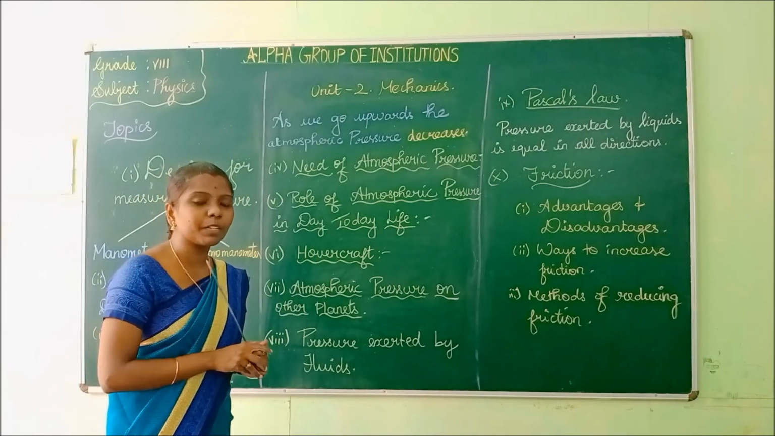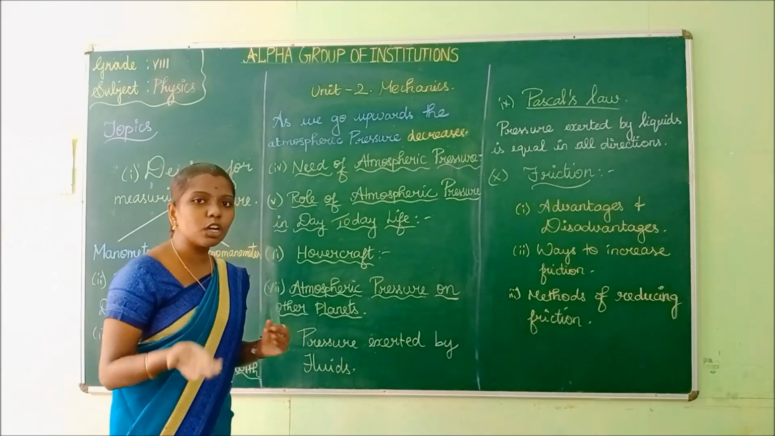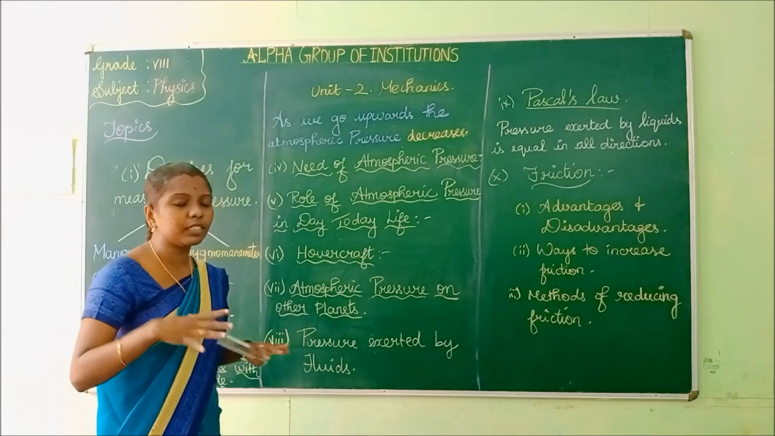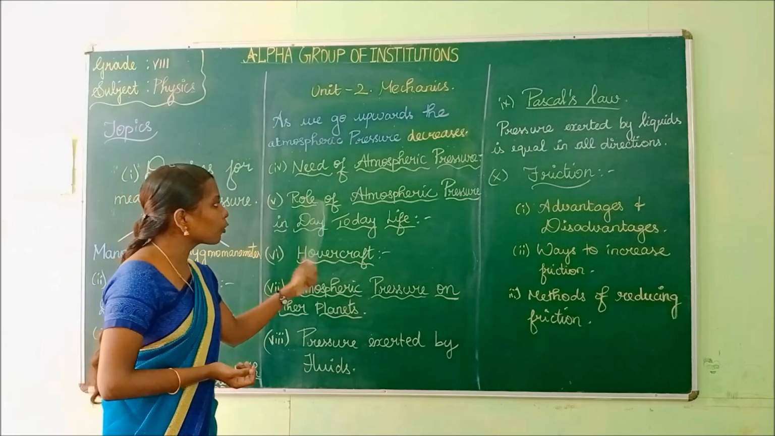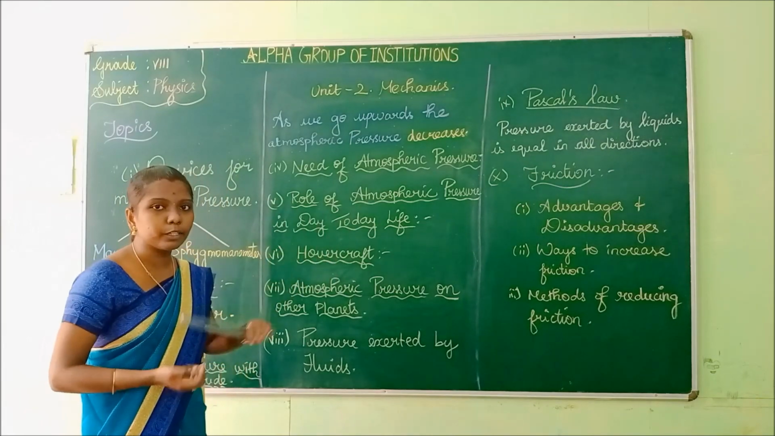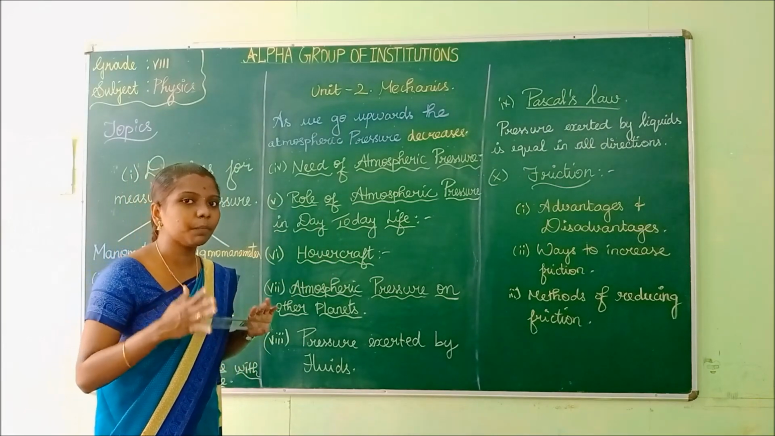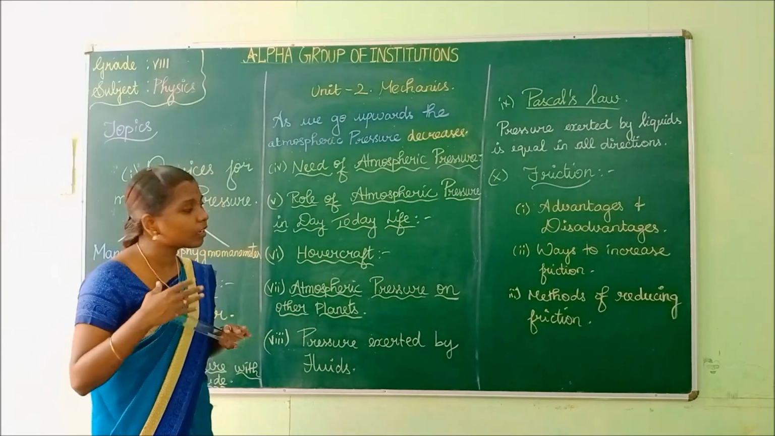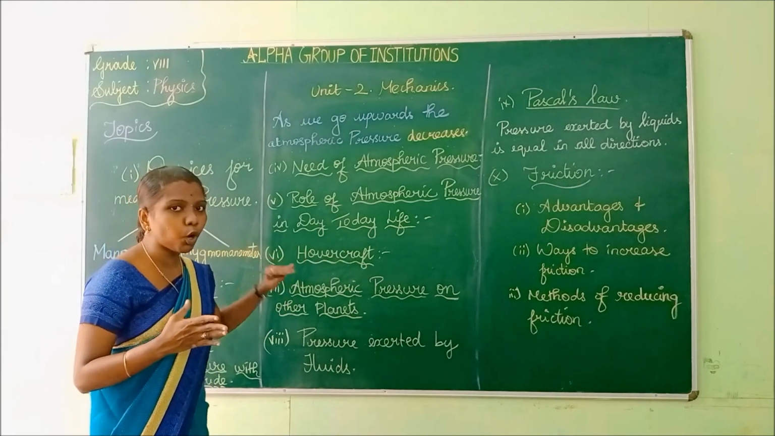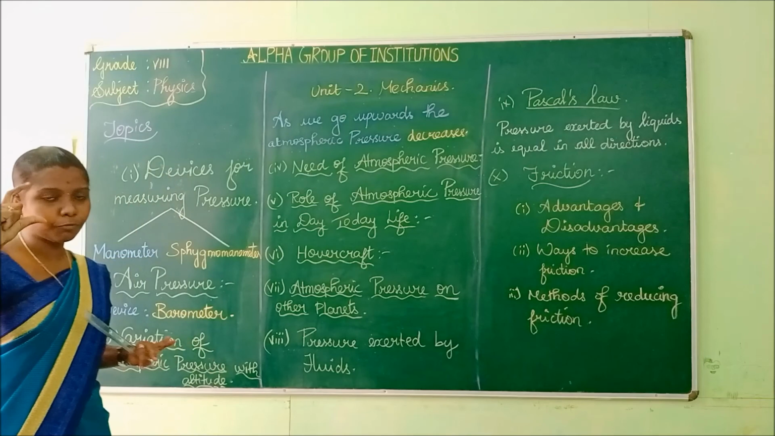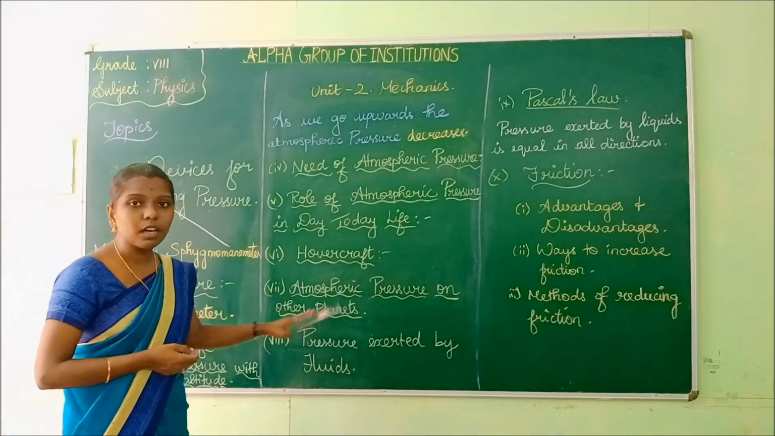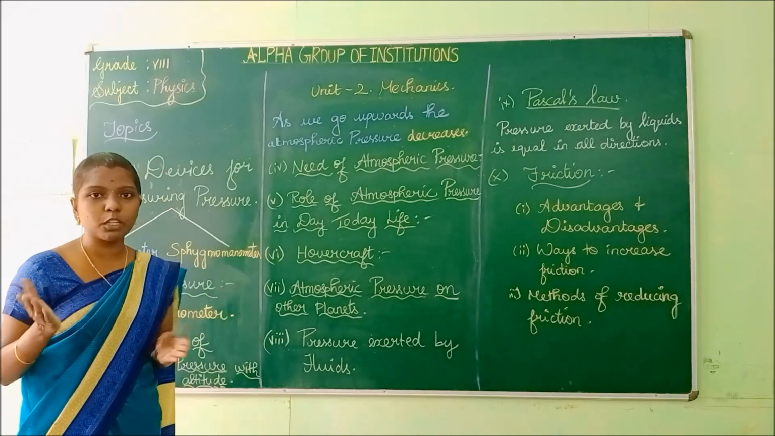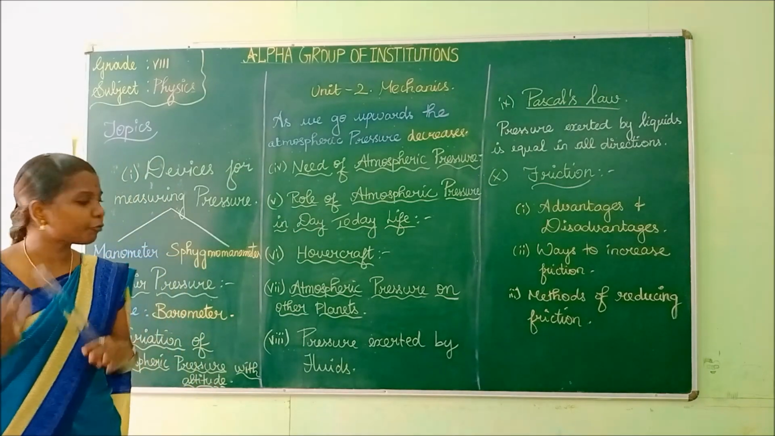Next we have seen the need for atmospheric pressure. Why is atmospheric pressure needed? If there is no atmospheric pressure, what will happen? It will damage our blood vessels and tissues. Next, the role of atmospheric pressure in our day-to-day life, and how it plays a major role. Next, we have seen about the hovercraft. I have shown you the vehicle hovercraft. Next, we have seen atmospheric pressure on other planets, and how it varies between Jupiter and Venus.